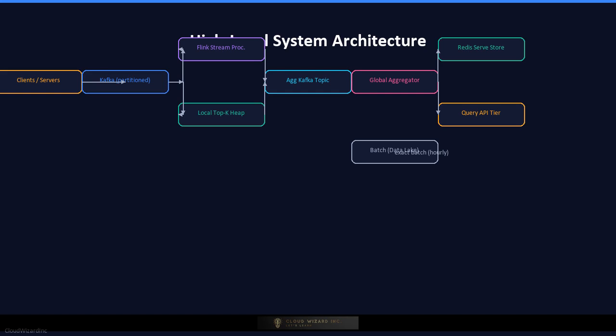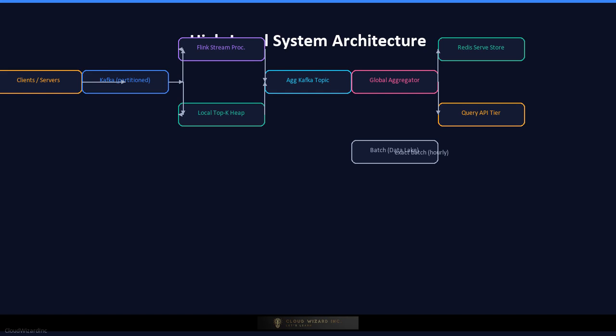A global aggregator service consumes these local candidates, merges the sketches, and computes the global top K list using a min-heap. The merged top K list is written into a low-latency serving store, which can be Redis for sub-millisecond reads. A query API tier reads from Redis and serves HTTP responses to product dashboards, recommendation engines, trending feeds, and ad